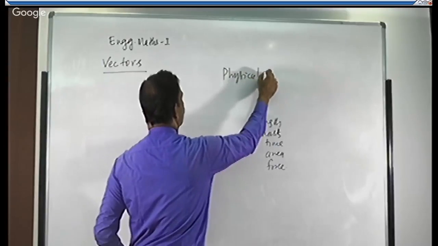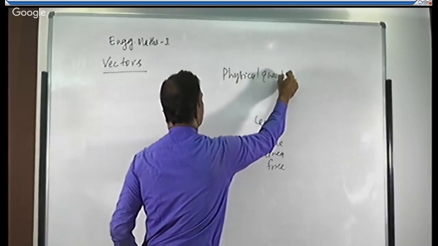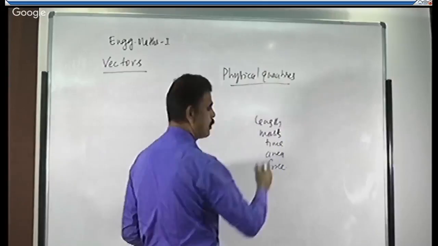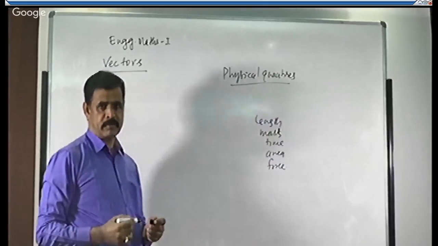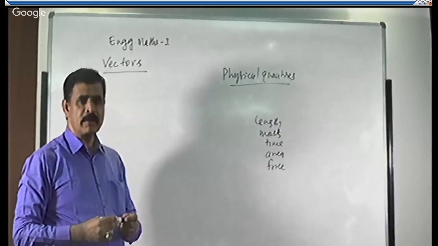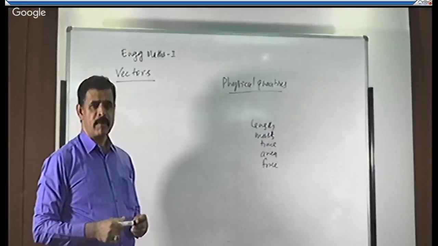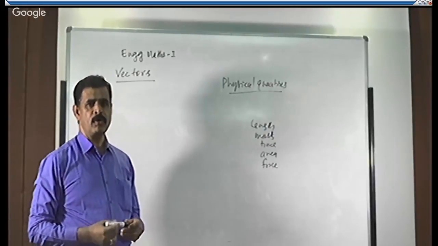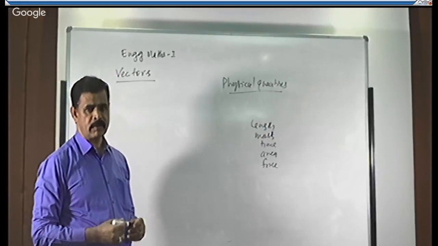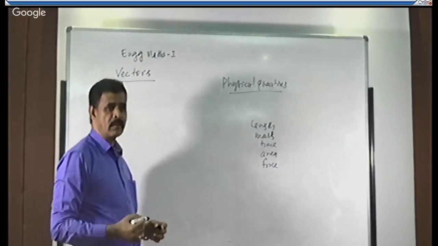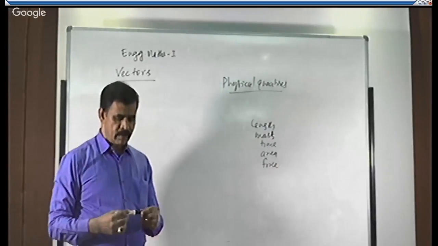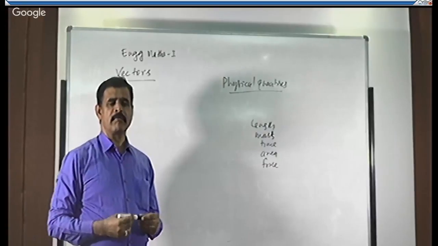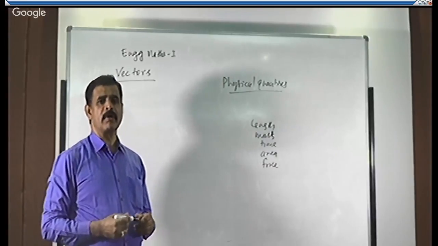Physical quantities are nothing but measurable quantities, right? These measurable quantities we can divide into two types based on their direction or based on their magnitude or both.